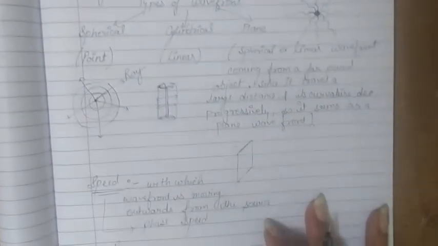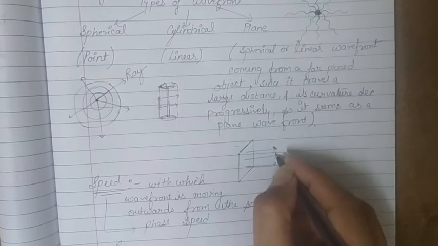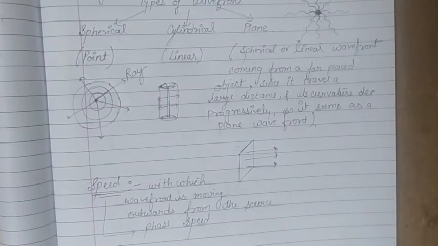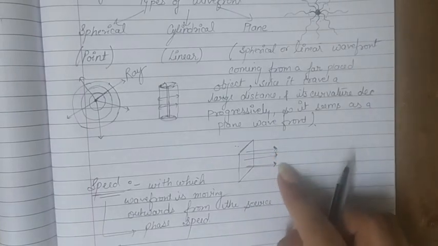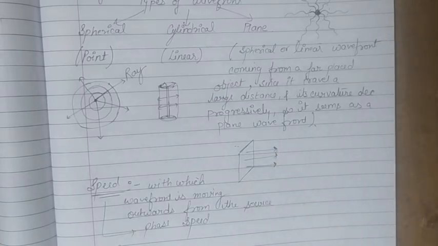And in case of a plane wavefront, it will be normal and outwards and show the direction of propagation. So these lines and arrows represent the ray of light. The line represents the normal direction and the arrow represents the direction of propagation, that should be outwards from the source. So this is how we can connect the ray of light. A ray of light represents the path along which light travels. Rays are perpendicular to the wavefront, and the time taken for the light to travel from one wavefront to another wavefront is the same along any ray.